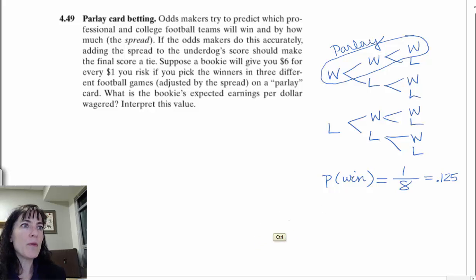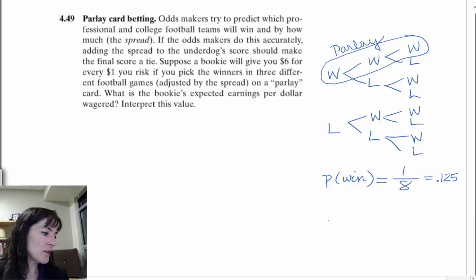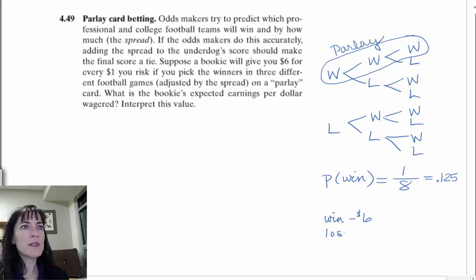Now from the bettor's perspective, if I win, I get $6. If I lose, I have to pay $1.